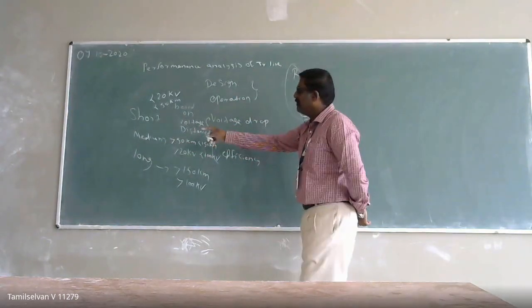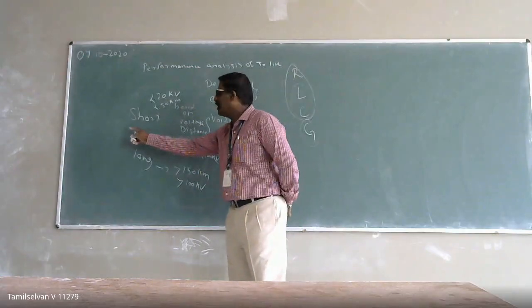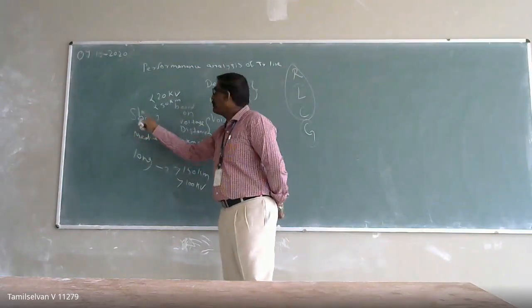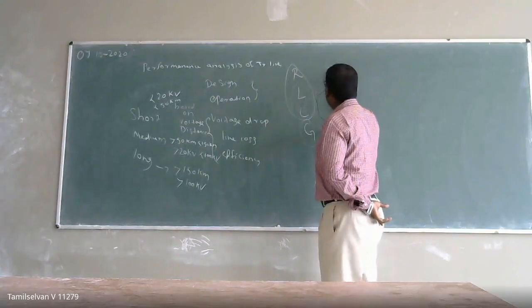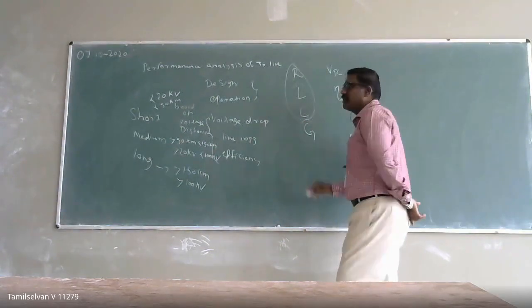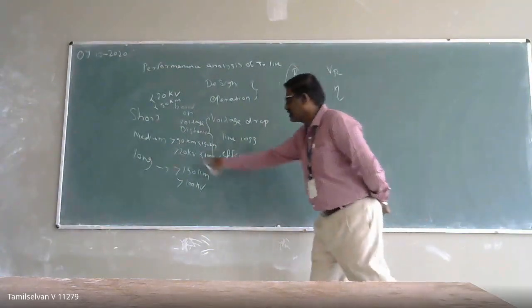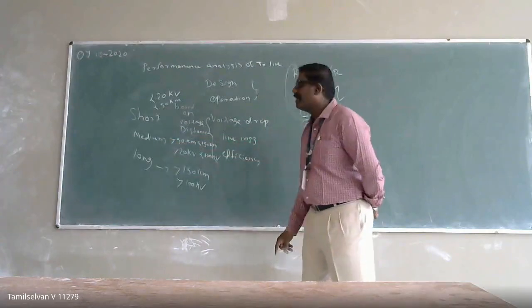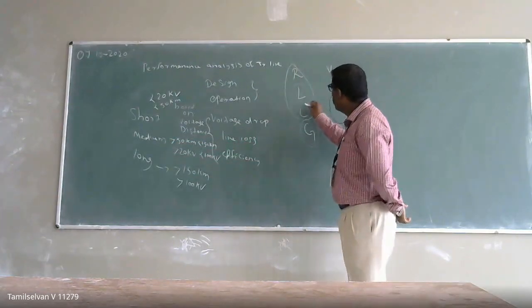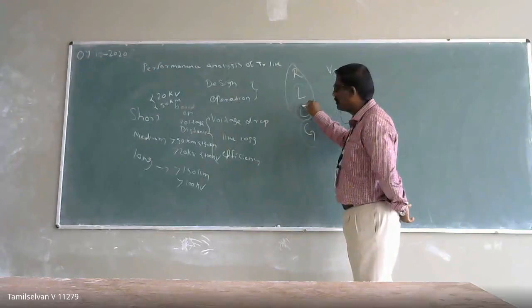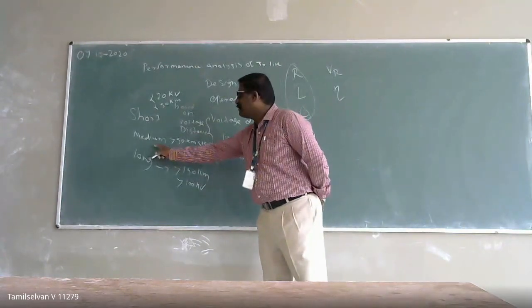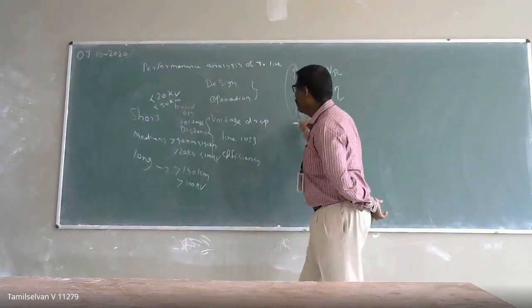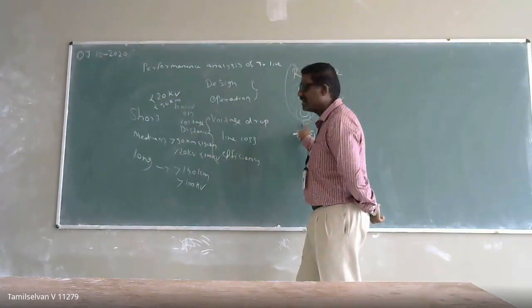Okay, so in the previous session we discussed how to calculate the parameters for the performance analysis of a short transmission line, that is, how to calculate the voltage regulation and efficiency of the transmission line. When considering a medium transmission line, we have to consider the effect of capacitance, based on how we place the capacitance in the transmission line.